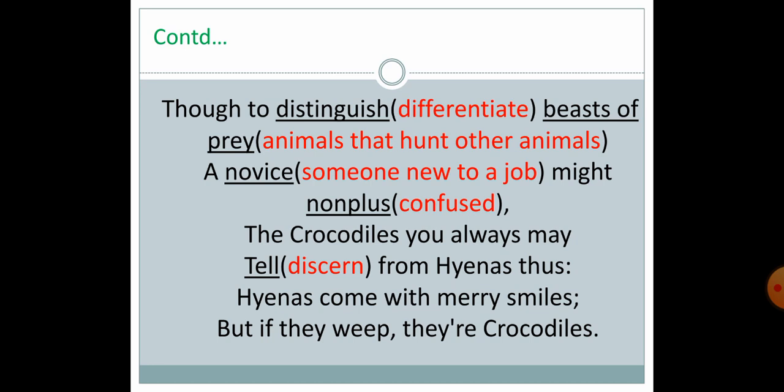That's why the tear of the crocodile is not out of pain or sadness. That's why crocodile tears means false tears. So the crocodiles cry while having their prey. That's why it is said that if they weep, they are crocodiles, not hyenas. Now it's clear.